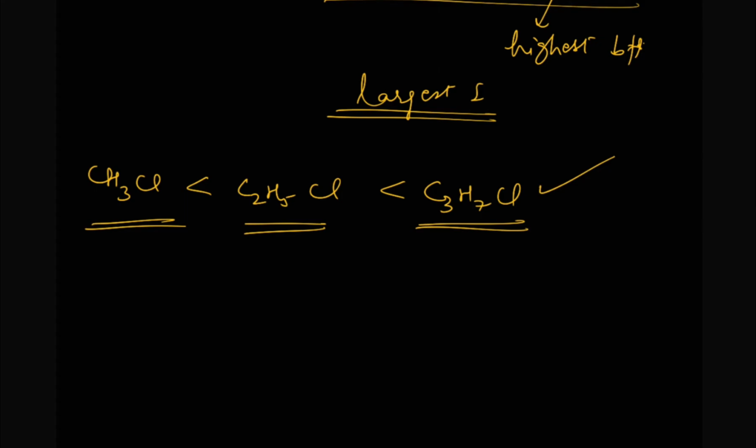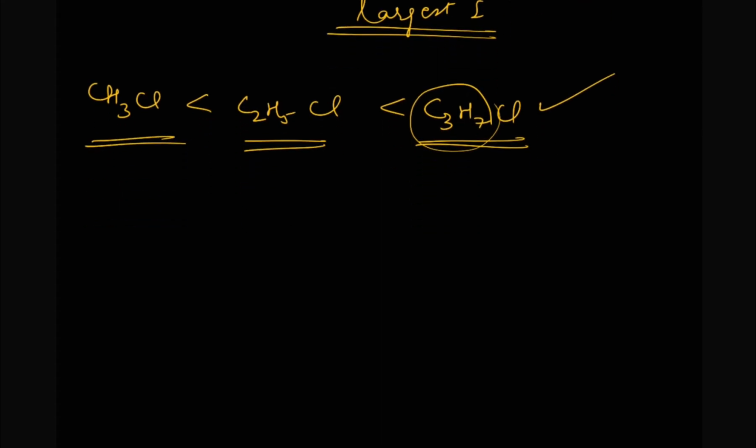Why is the boiling point of propyl chloride higher? That is because of the larger size of the alkyl group. Larger size of the alkyl group will increase the magnitude of the forces of attraction, and that is why it happens so.